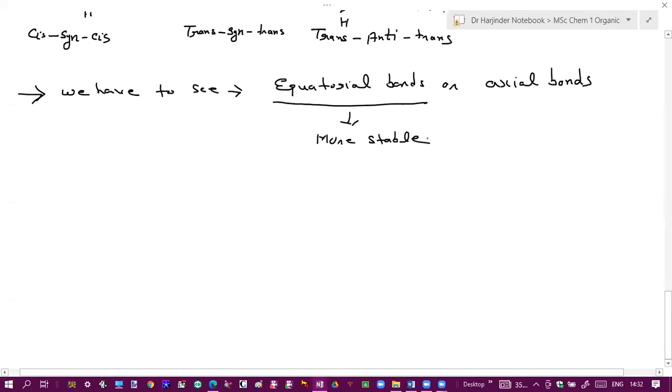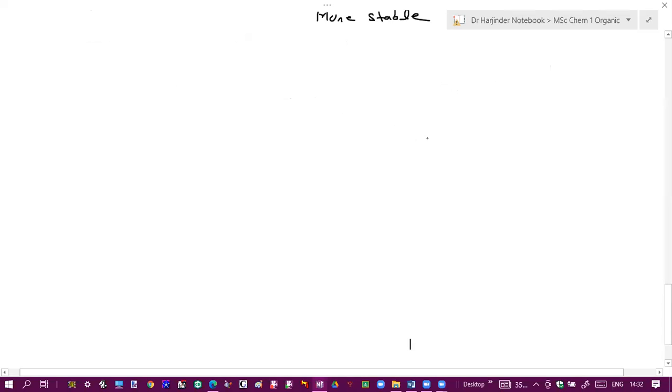Yes or no? The conformation in which all equatorial bonds are involved will be most stable, just like in the case of decalins. Trans-decalin was more stable because in that case both equatorial bonds were involved. So let us draw. Say this is your first cyclohexane ring.